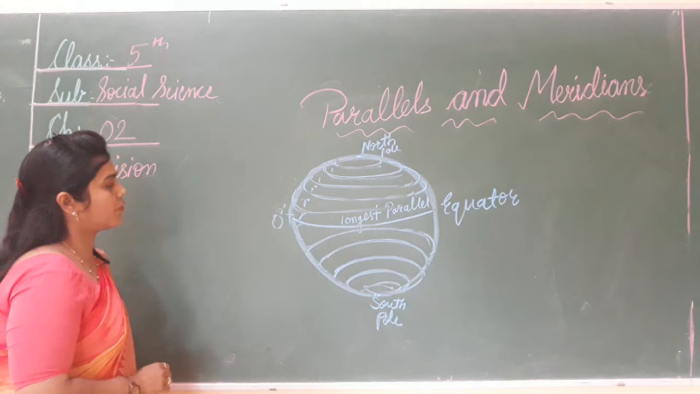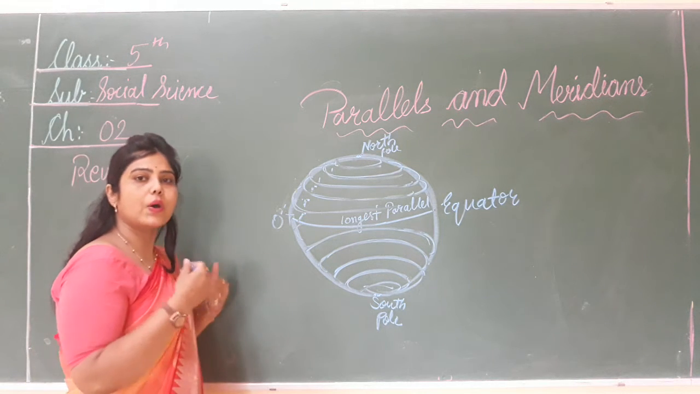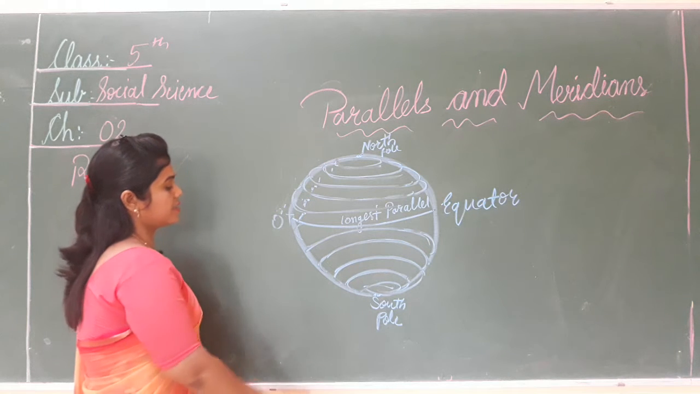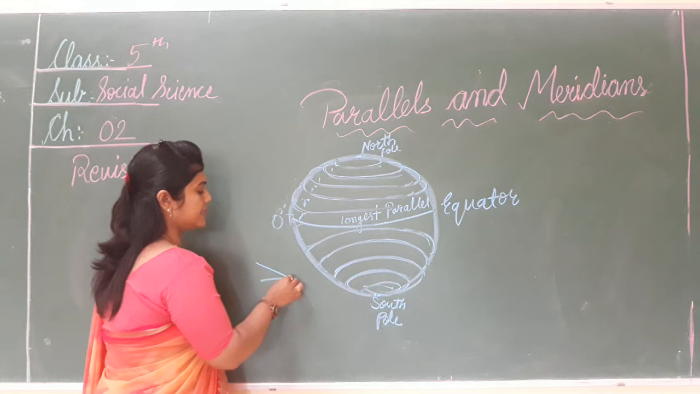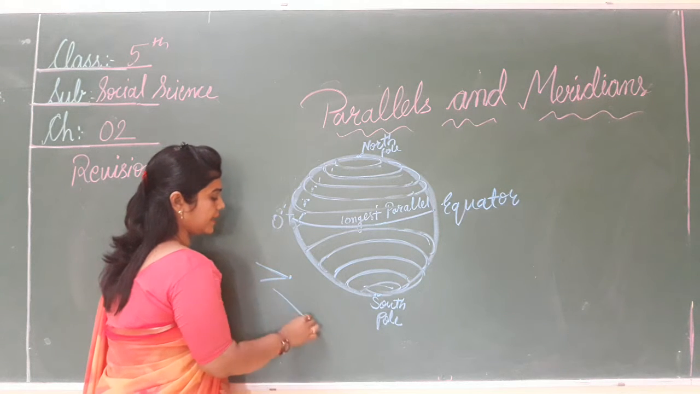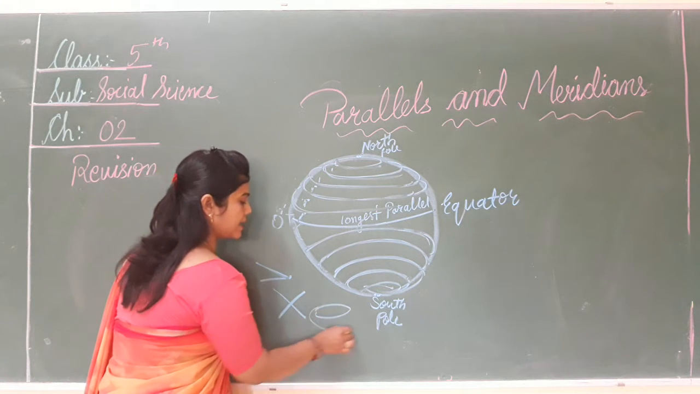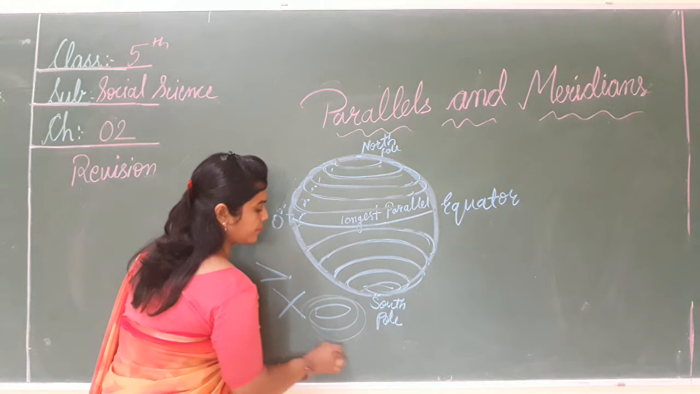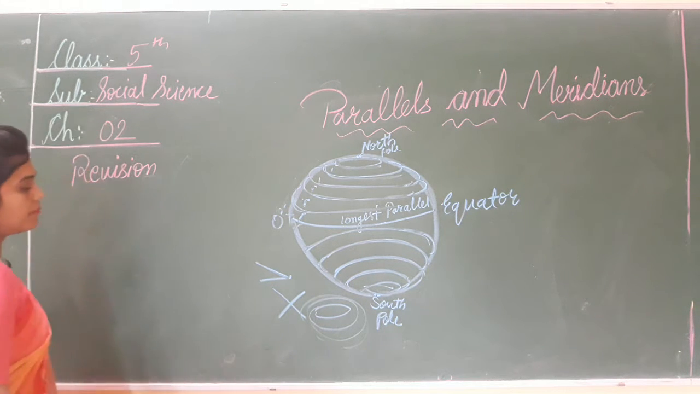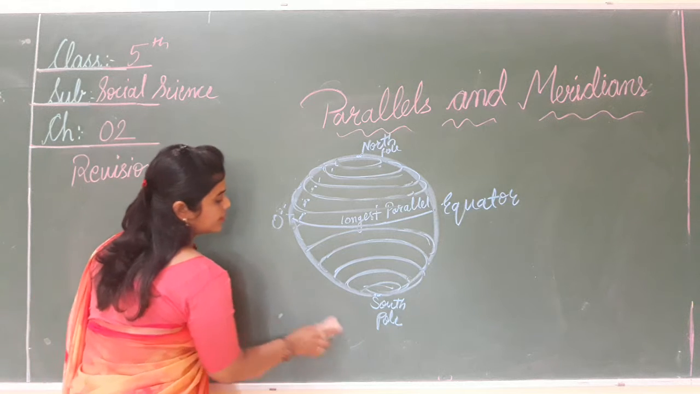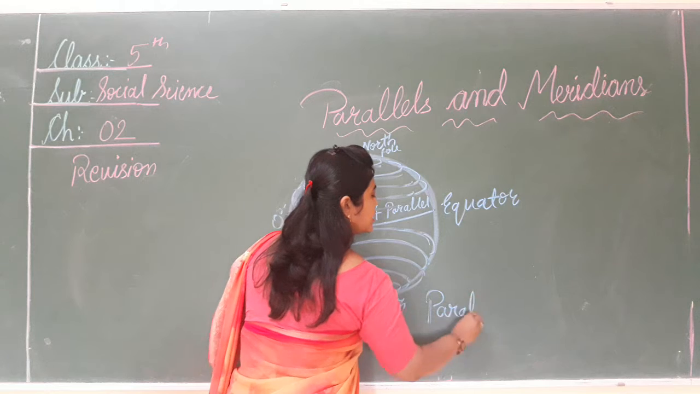Now, which is the fourth feature? The fourth is that parallels neither touch nor cross each other. They never meet or intersect each other, because they are a set of parallel lines. So it looks like this. So these are the features of parallels, important features.